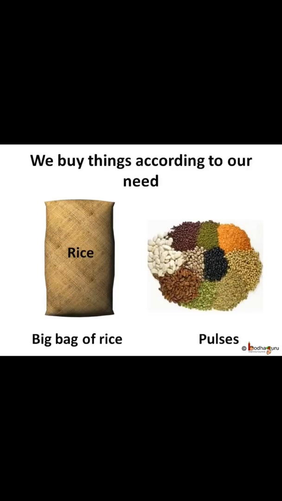But when we want to buy vegetables, we cannot tell the vendor, I want a capsicum lighter than this cauliflower, or I want a pumpkin as heavy as this cabbage. But we don't need all the things in the same quantity. Like when buying chili, we buy it in a small quantity. We don't buy pulses as much as rice or wheat. So when we buy different things in different quantities, we must ensure that we buy things according to our needs.